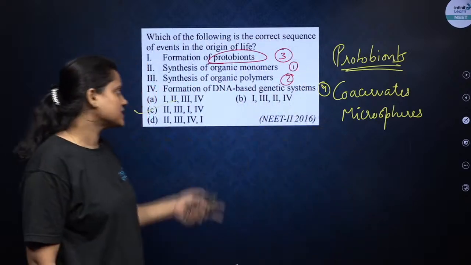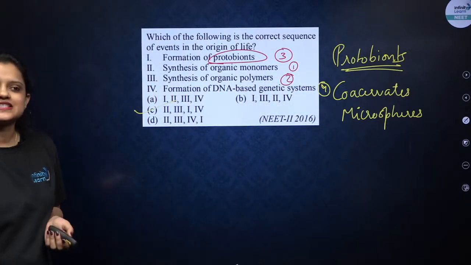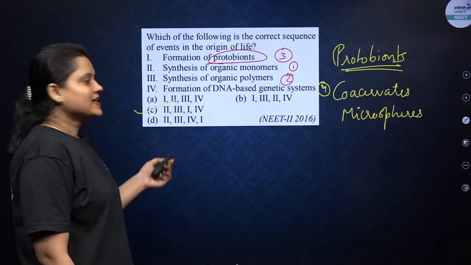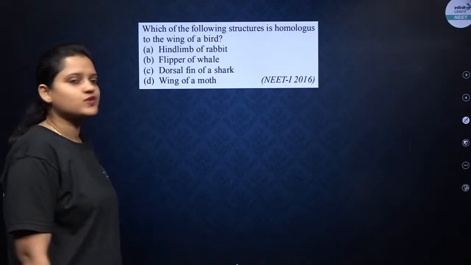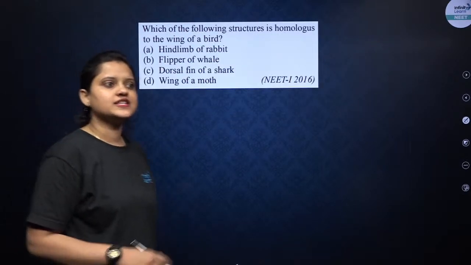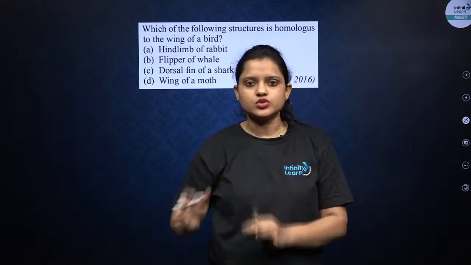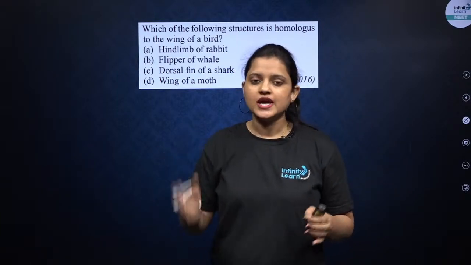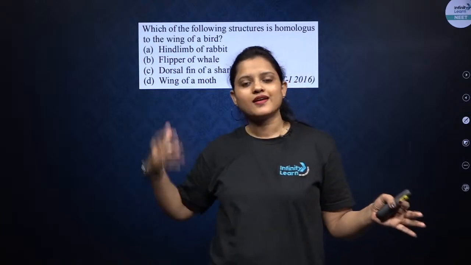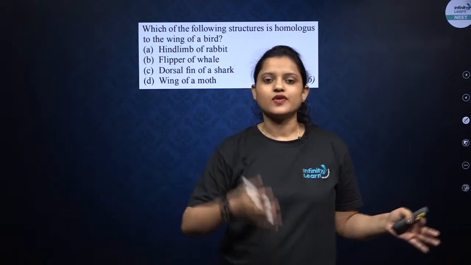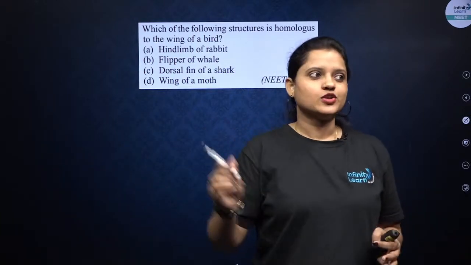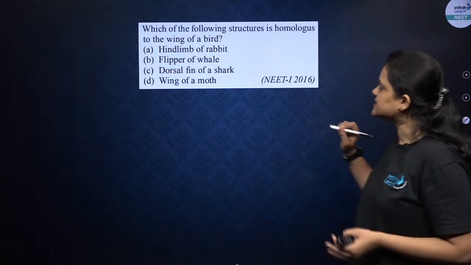This question was asked in 2016. चलिए, next question on your screen. So all these questions that we are discussing are very important, not only for those students who are appearing for NEET 22, they are important for students appearing for 23, 24 as well. Okay? तो चलिए देखते हैं नेक्स्ट क्वेश्चन क्या है हमारे स्क्रीन पे.